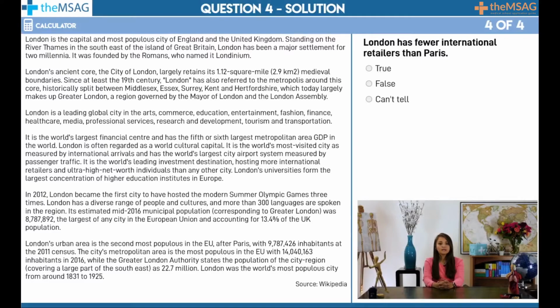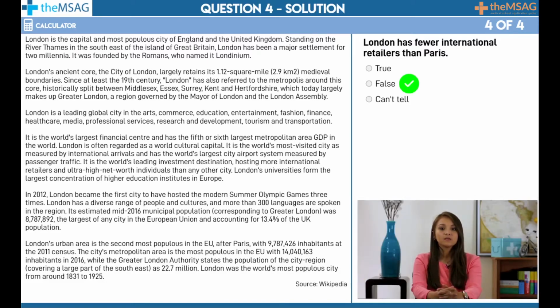Question 4. London has fewer international retailers than Paris. True, false, or can't tell? The answer to question 4 is false. You might have been tempted to pick can't tell here on the basis that Paris is only mentioned in terms of its population, but the relevant passage to spot while you were scanning the text for this question was in the middle of the second paragraph, where the text states that London hosts more international retailers and ultra-high net worth individuals than any other city. This means that London must have more international retailers than Paris, despite this not being said explicitly.